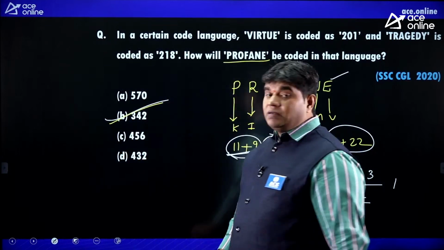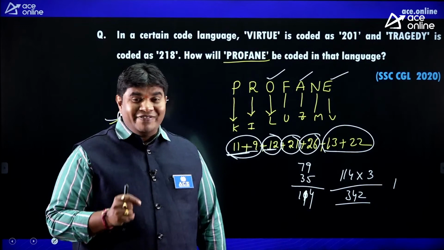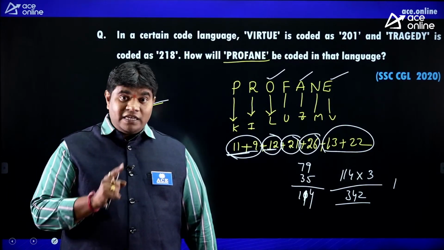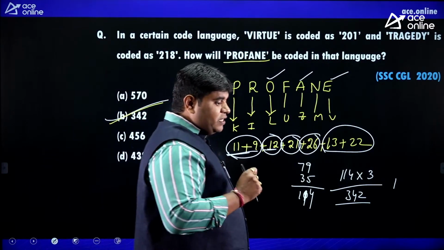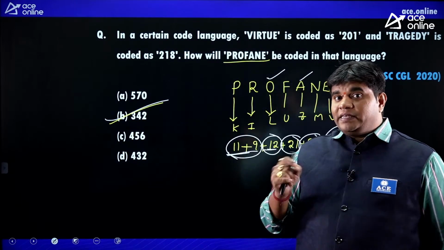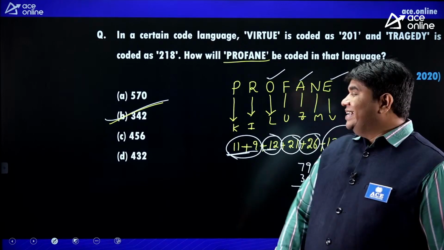Got it, friends, all of you? This type of question within 10 seconds or 30 seconds is impossible. Minimum less than 1 minute. Sometimes questions are very difficult, sometimes the paper is difficult. We use this method at the time of difficult questions. Are you getting the concept? Next,